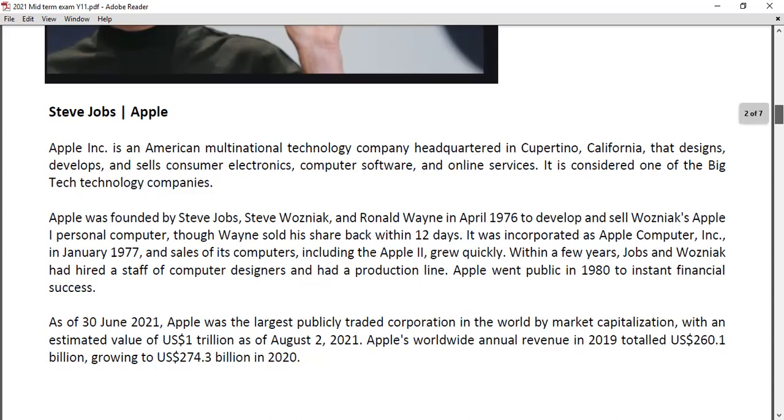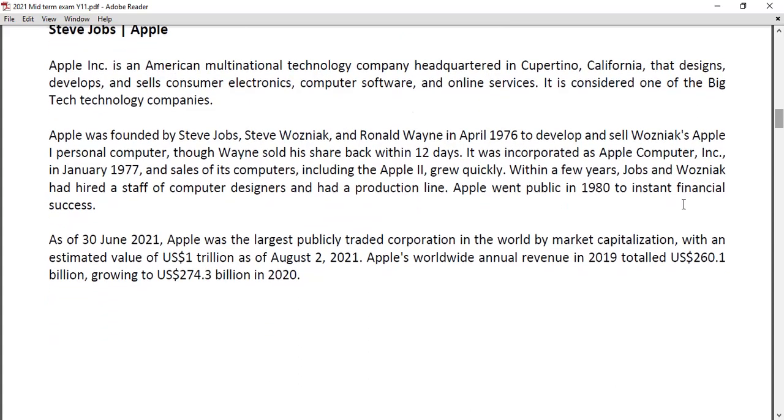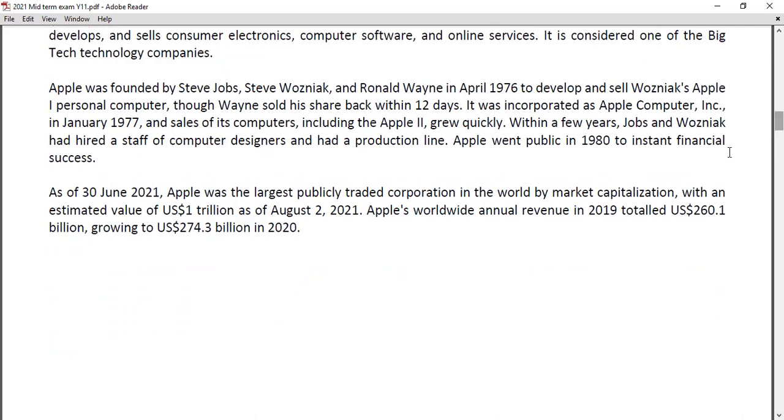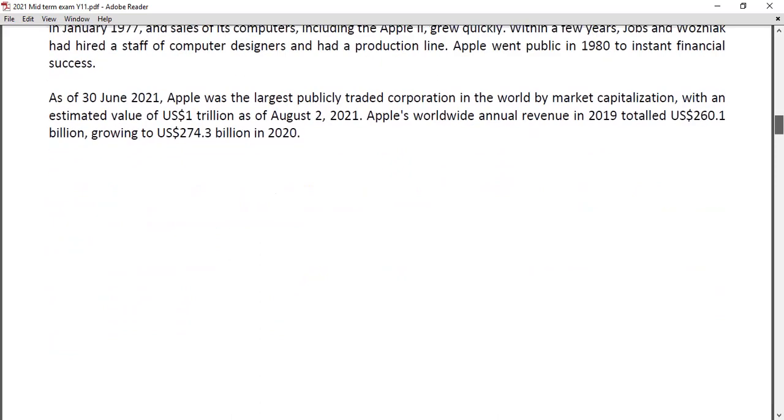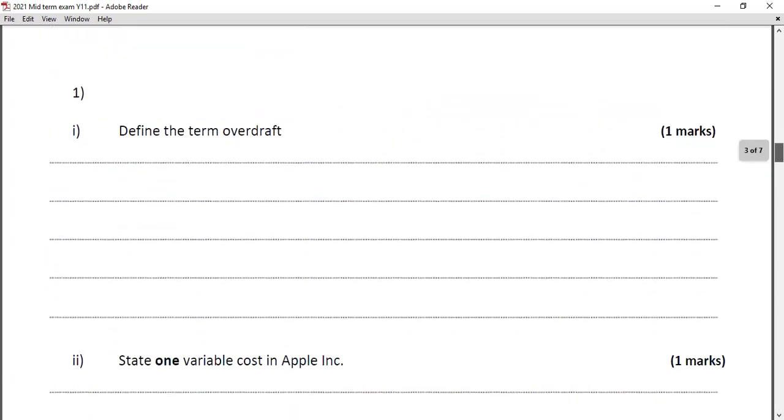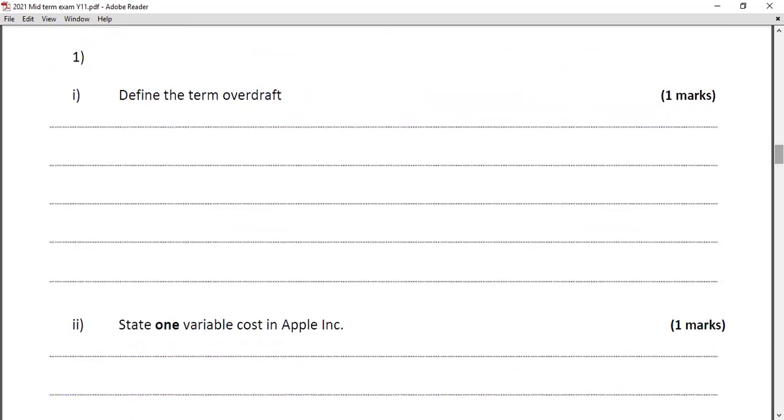So we can see here the sales growth, the actual figures for 2019 and 2020, taken from the main Apple Incorporation financial statements. Their revenue increased from $260 billion in 2019 to $274.3 billion in 2020. So, first question: define the term overdraft. Define questions usually are not using application. So, define the term overdraft.